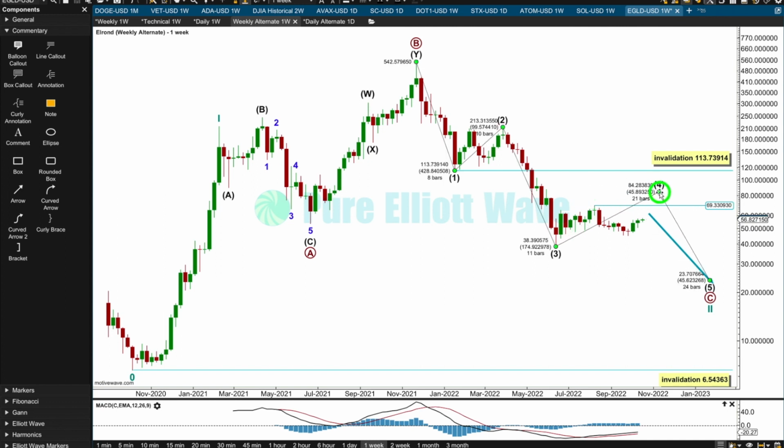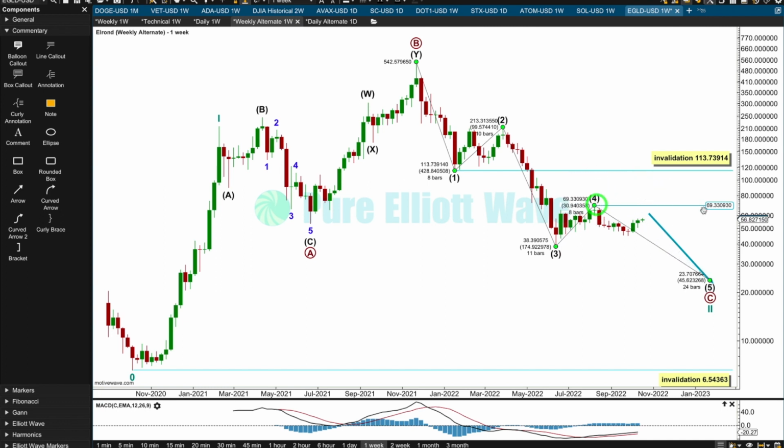because if intermediate 4 was going to continue further, it would start to become grossly disproportionate to intermediate 2, and it's the proportion between the second and the fourth waves within an impulse that gives an impulse what we call an Elliott wave the right look. For these markets, it's common for those corrections to be disproportionate, but only in the other direction. It's common for a fourth wave to be more brief and shallow than a second wave. Very uncommon for the fourth wave to be much bigger and longer lasting. It does happen sometimes, but very rarely.